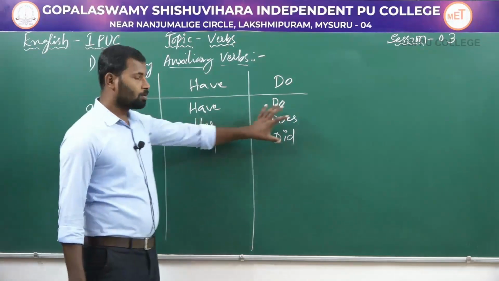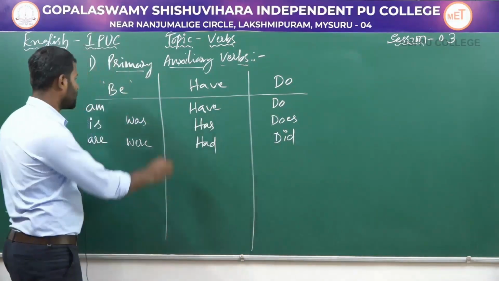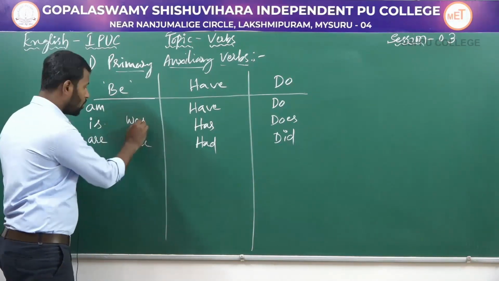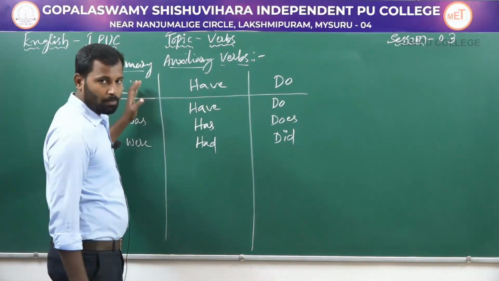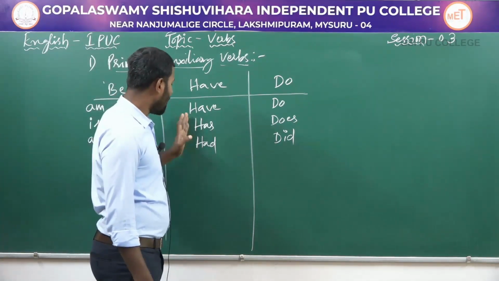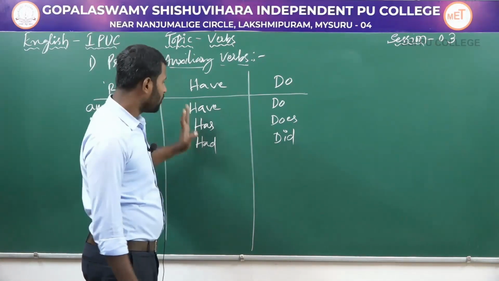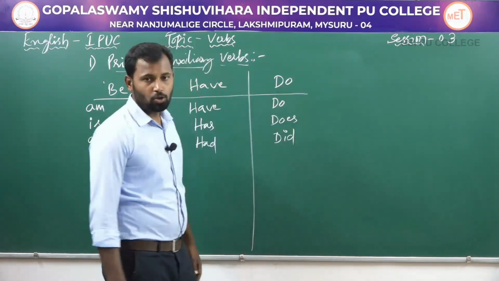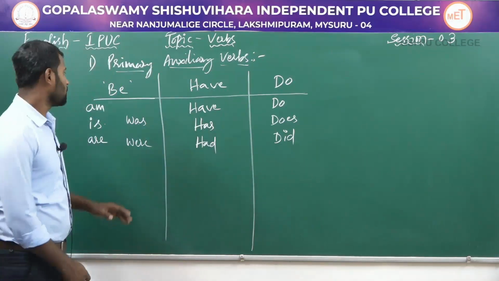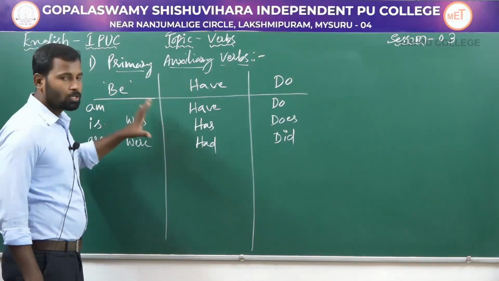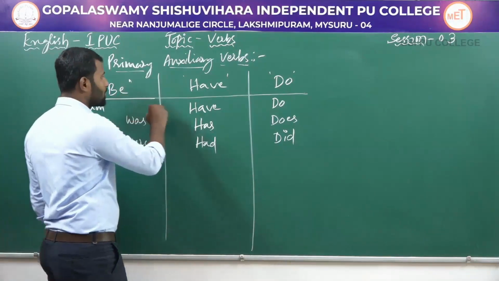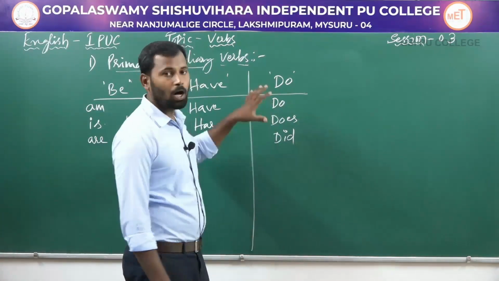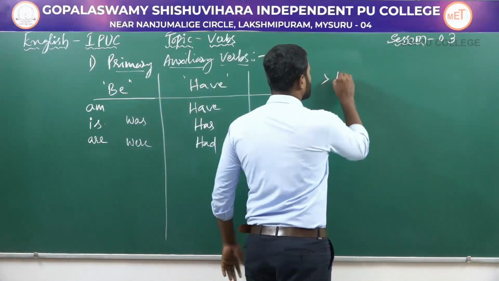So these are the very significant auxiliary verbs. Under be form, these am, is, are, was, and were are known as be form of auxiliary verbs. Have, has, had are called have form of auxiliary verbs. Do, does, did are known as do form of auxiliary verbs. Well, these primary auxiliary verbs like be form, have form, and do form of auxiliary verbs are used to make